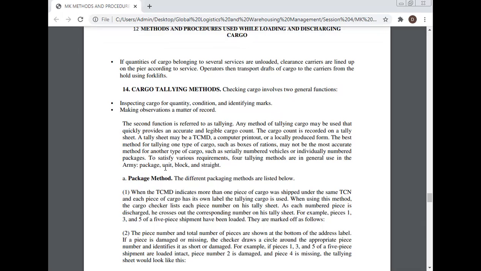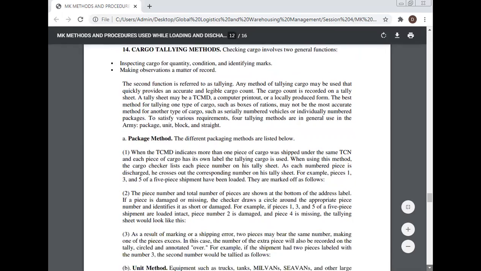To satisfy various requirements, four tallying methods are in general use in the Army: package, unit, block, and stack. Package method. The different packaging methods are listed below. When the TCMD indicates more than one piece of cargo was shipped under the same TCN and each piece of cargo has its own label, the package tally method is used. When using this method, the cargo checker lists each piece number on his tally sheet. As each numbered piece is discharged, he crosses out the corresponding number on his tally sheet. For example, pieces 1, 3, and 5 of a 5-piece shipment have been loaded. They are marked off as follows.